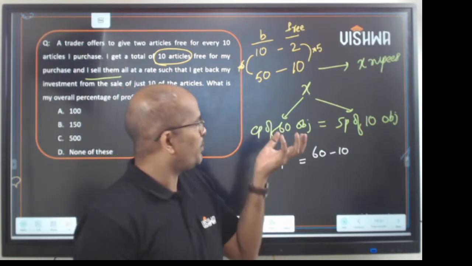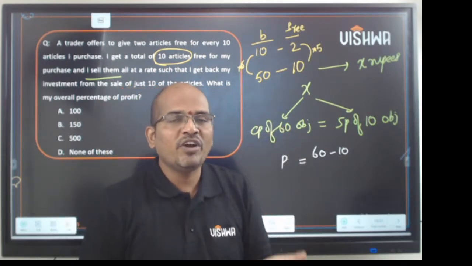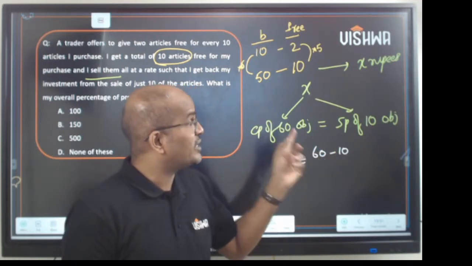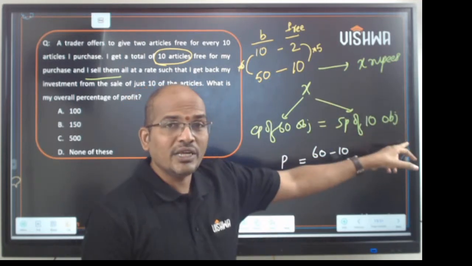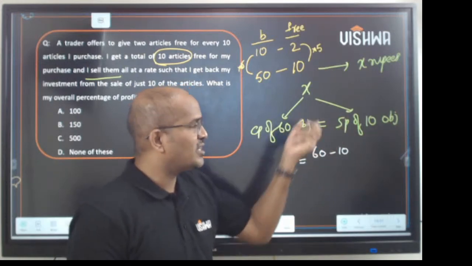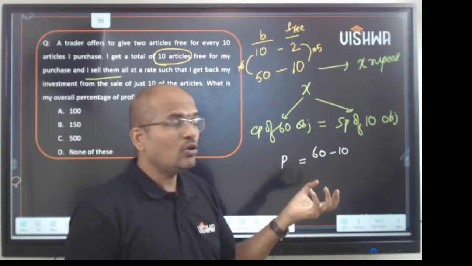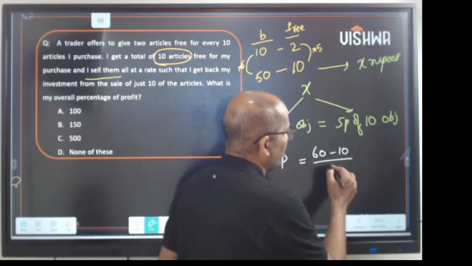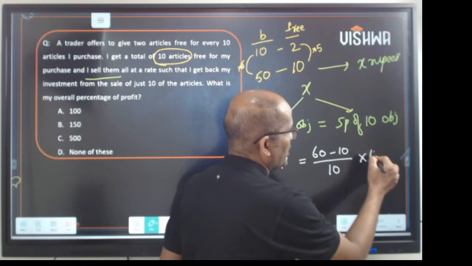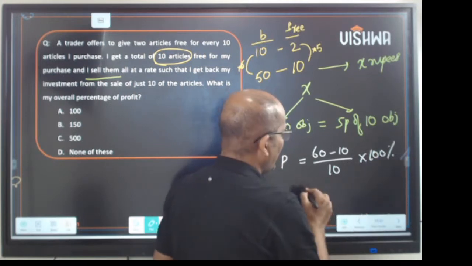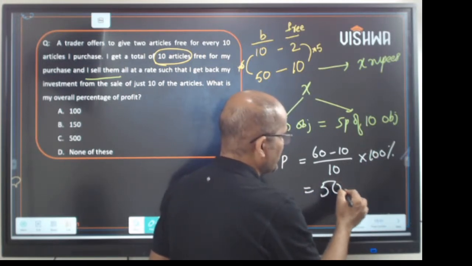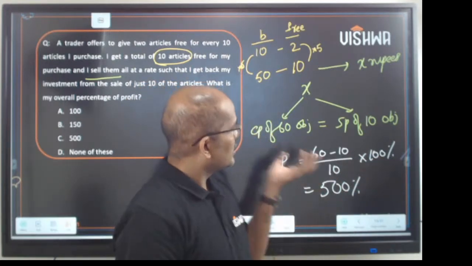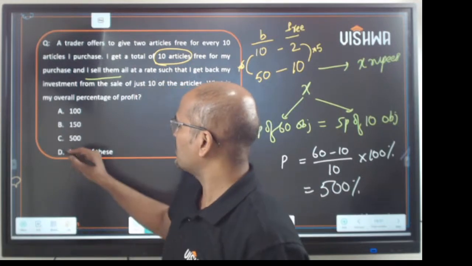You cannot say the profit in terms of money. The profit will be in terms of objects. He made a profit of 50 objects by selling 10. If he sells 20, the profit is 40 objects. If he sells 30, the profit is 30. So the profit depends on the number of objects sold. That is 60 minus 10 by 10, into 100 percentage. So the answer would be 500 percentage. So the profit made by the person in this scenario is 500%.